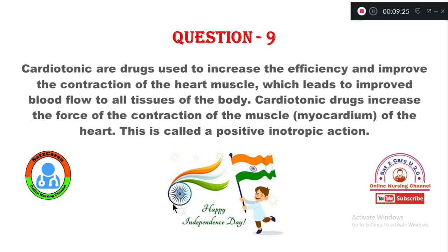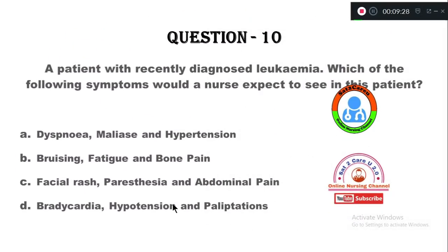Now let's see the question number 10. A patient who was recently diagnosed with leukemia, which of the following symptoms would a nurse expect to see in this patient? Option A, dyspnea, malaise and hypertension, B, bruising, fatigue and bone pain, option C, facial rashes, paresthesia and abdominal pain, option D, bradycardia, hypotension and palpitation.